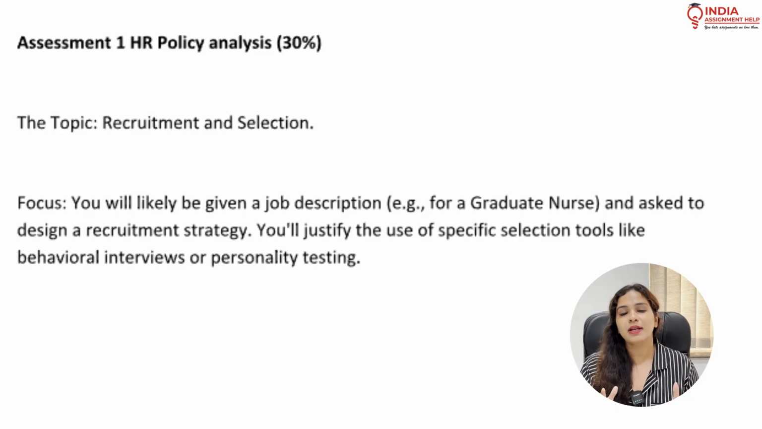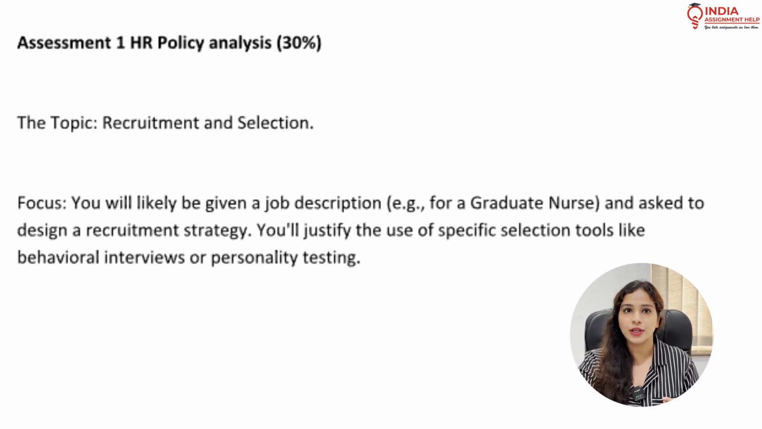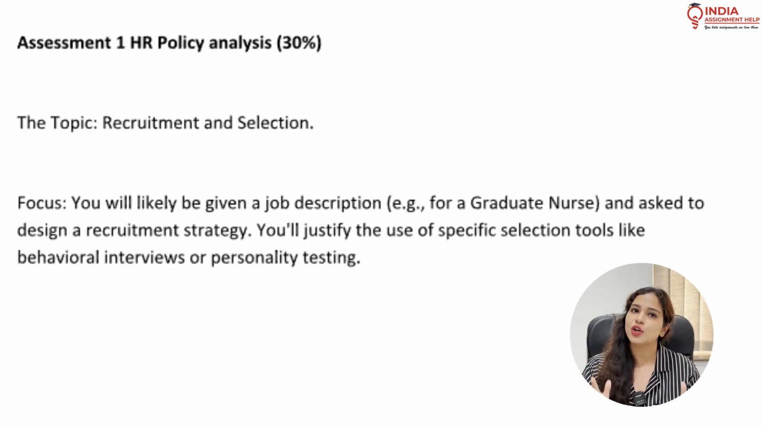The first assessment is HR policy analysis. Like we all know, the first and foremost role of any HR department is to ensure that it is able to recruit the right fit employee in the organization. For example, my organization has a vacancy of a research writer. Now, as an HR, it's my responsibility to recruit an employee who has all the required skills and knowledge to become an effective research writer.